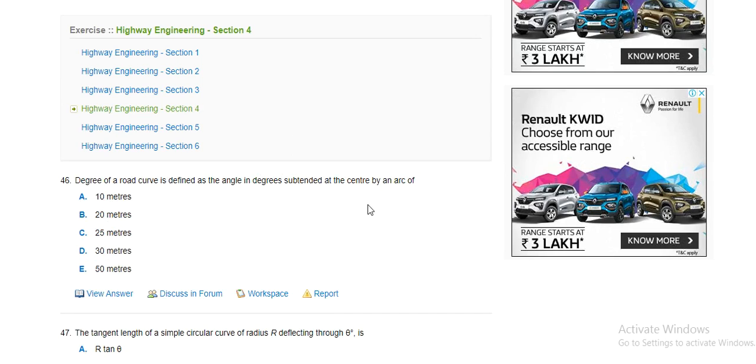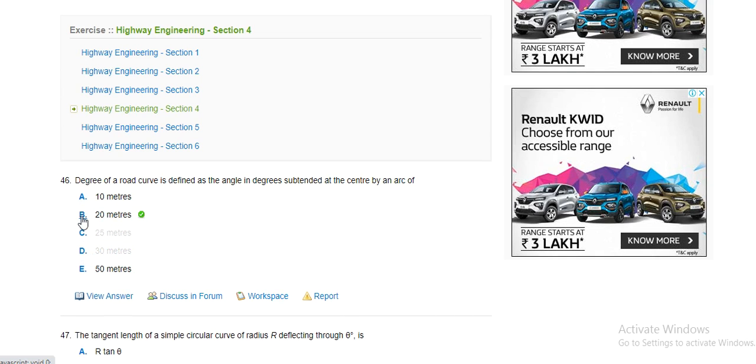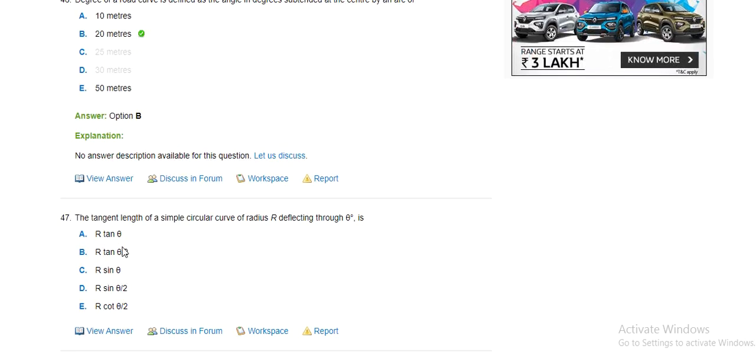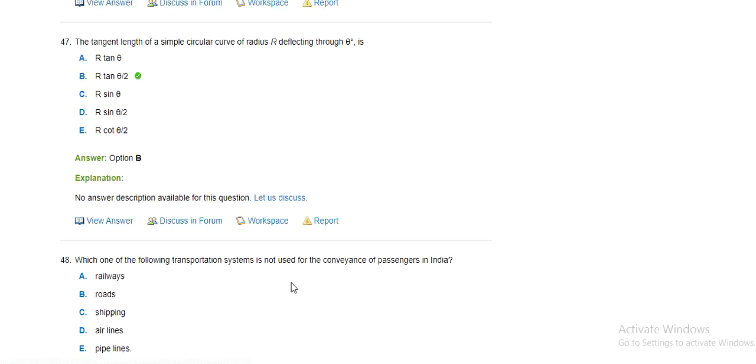Degree of road curve is defined as the angle subtended at the center by an arc of 10 meter, 20 meter, 25 meter, 30 meter. Arc of 20 meter. The tangent of a simple circular curve with radius R, the deflection is R pi by 2.